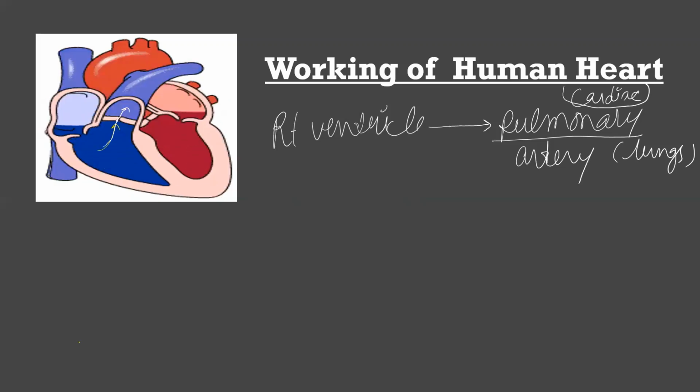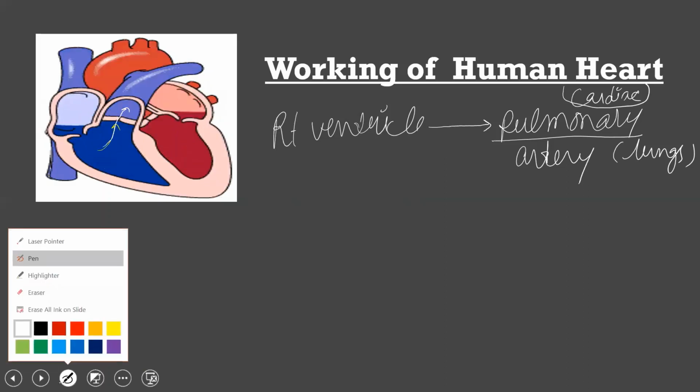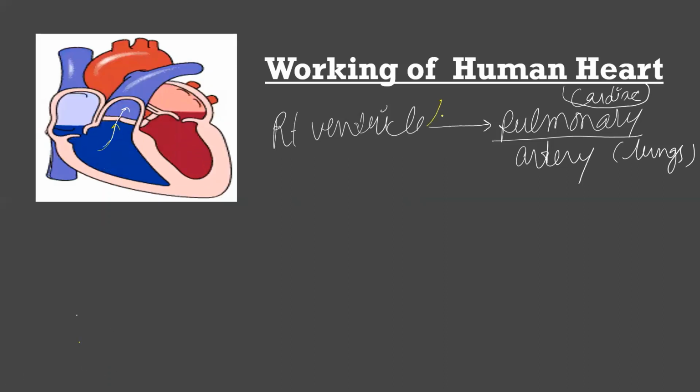These valves are known as semilunar valves. Then they open, and only then the blood will move inside the pulmonary artery.